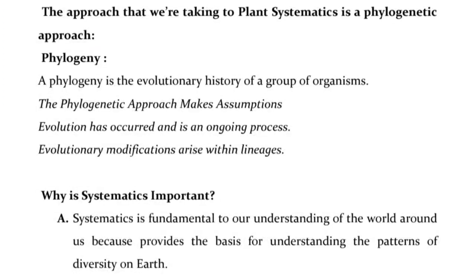The approach that we're taking to plant systematics is a phylogenetic approach. Phylogeny. A phylogeny is the evolutionary history of a group of organisms. The phylogenetic approach makes assumptions that evolution has occurred and is an ongoing process. Evolutionary modifications arise within lineages.